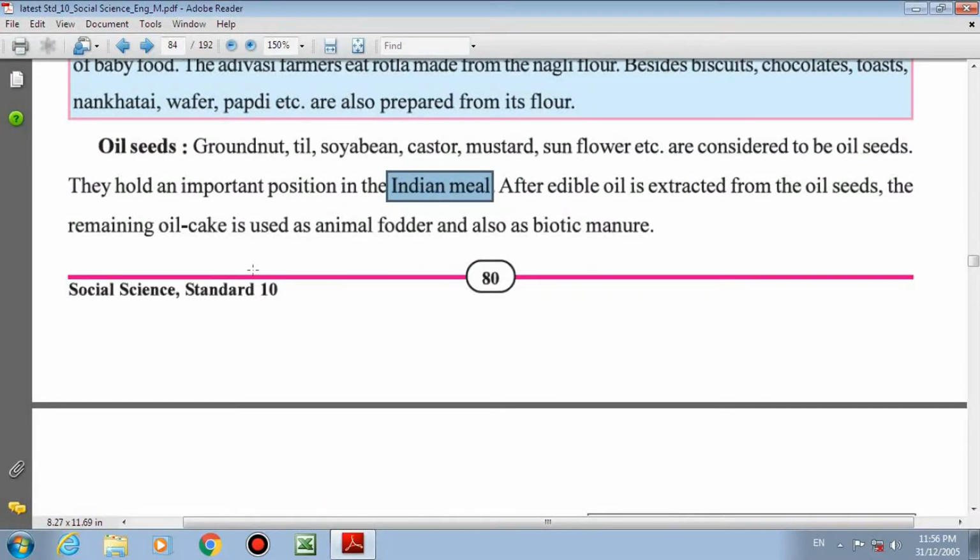You get the oil from groundnut, but after you collect groundnut oil, what do you do with that waste? That waste is considered as animal fodder. It can be given to animals for eating, and also used as biotic manure, as a biotic substance.